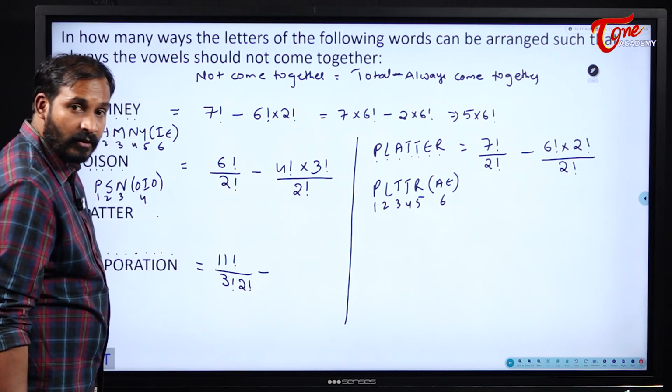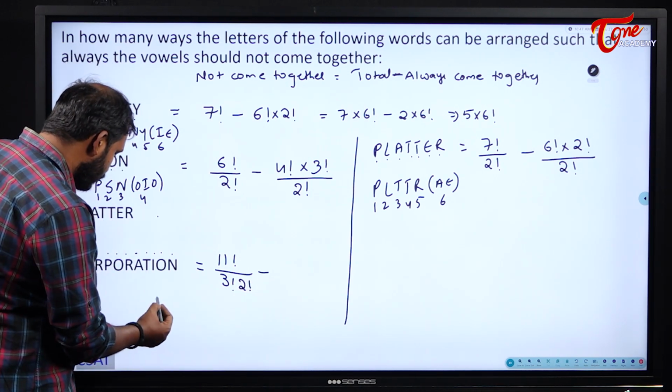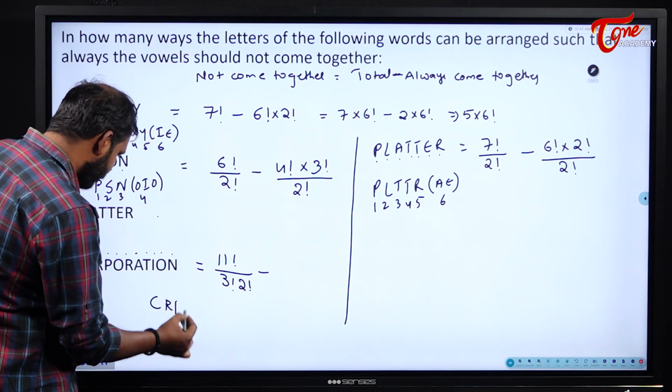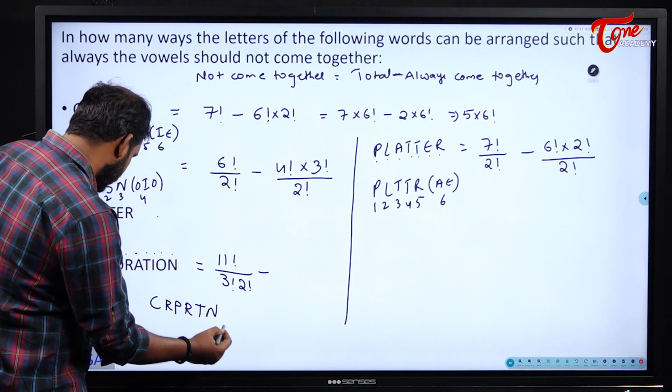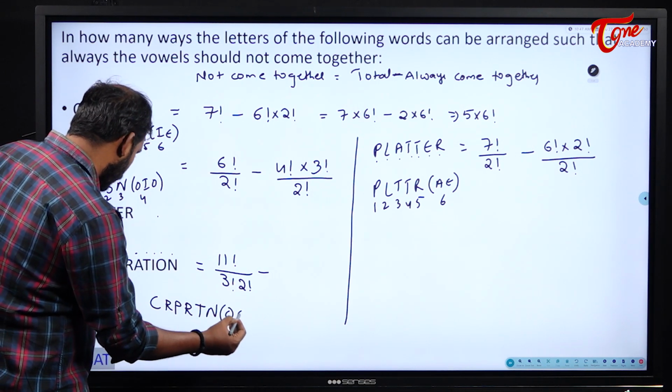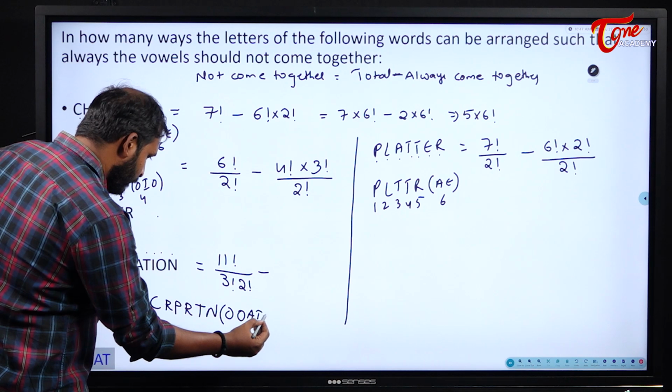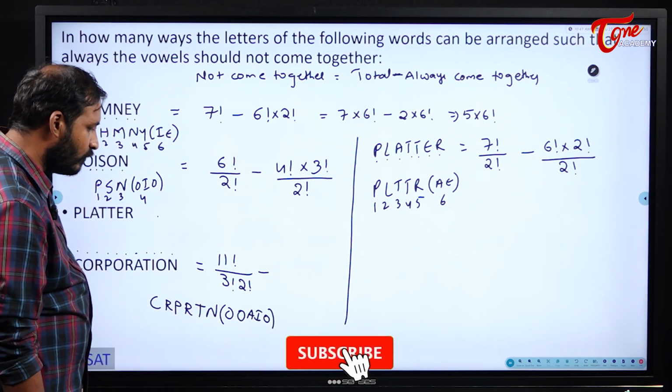Minus. Now vowels coming together, right? So what will I do? C, R, P, R, T, N. And what am I left with? O, O, A, I, O as a group.